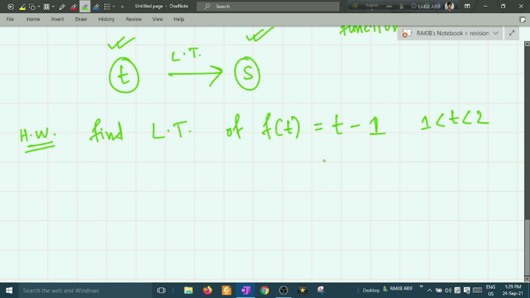Okay, this is the limit, and the function 3 minus t in the limit beyond 2. This means 2 to 3. This is the ultimate thing. Okay, you have to solve this out. Okay, this is the question.